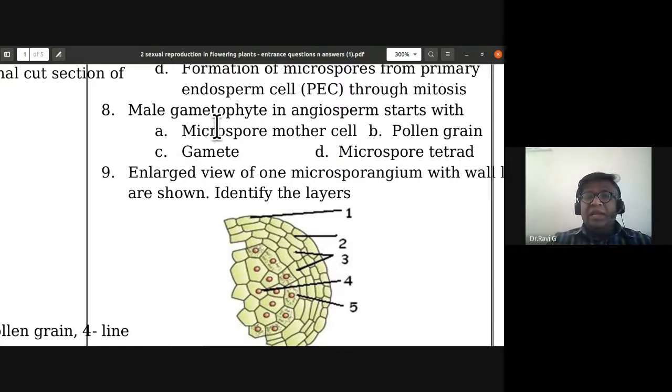So where does the male gametophyte in an angiosperm start? Is it A, microspore mother cell? Is it pollen grain? Or is it gamete or microspore tetrad? The male gametophyte in angiosperm starts with pollen grain. So B is the correct option.